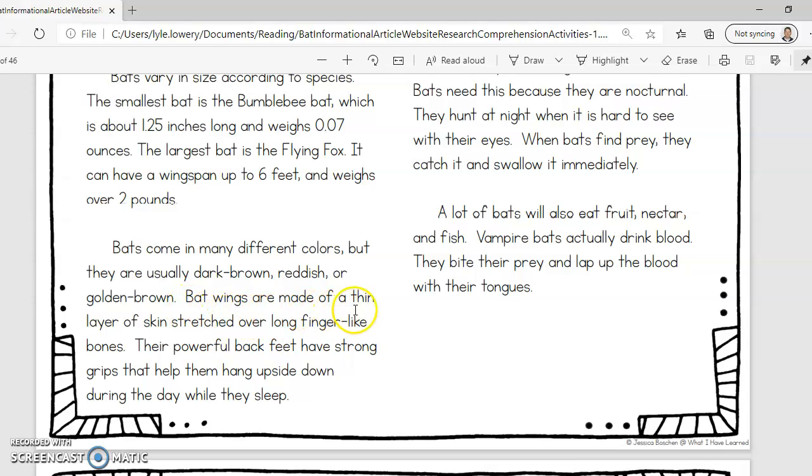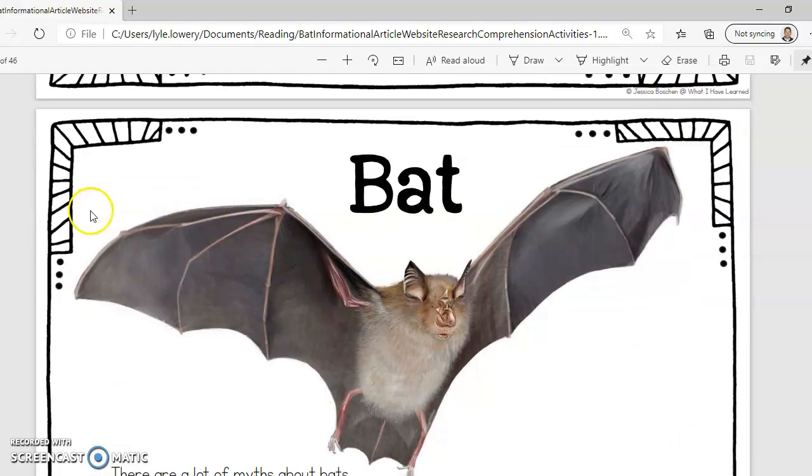Bat wings are made of a thin layer of skin stretched over long finger-like bones. Their powerful back feet have strong grips that help them hang upside down during the day while they sleep. So if you look at this picture, you can see these are actually hands. This is his little arm and his elbow. And then you can see the fingers that are spread out across the wings,